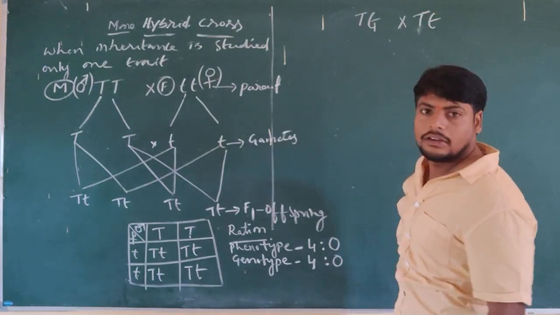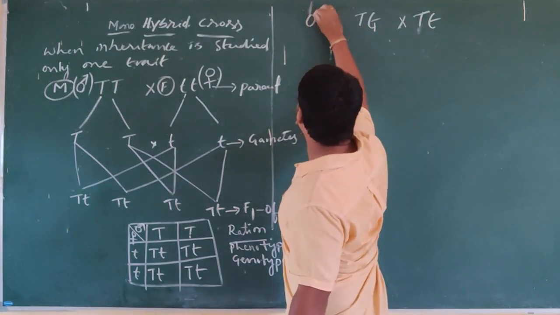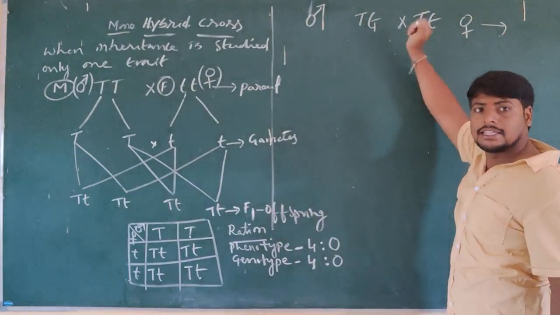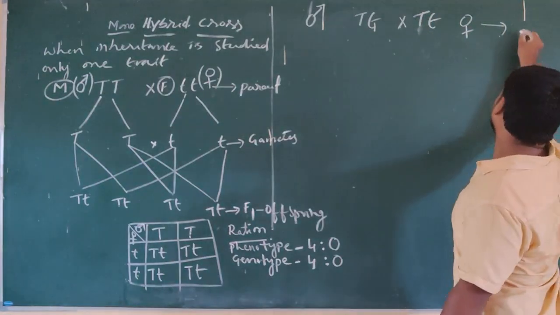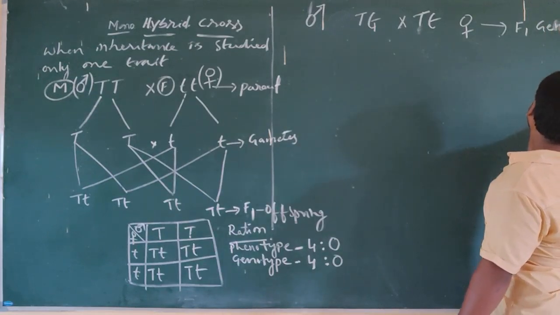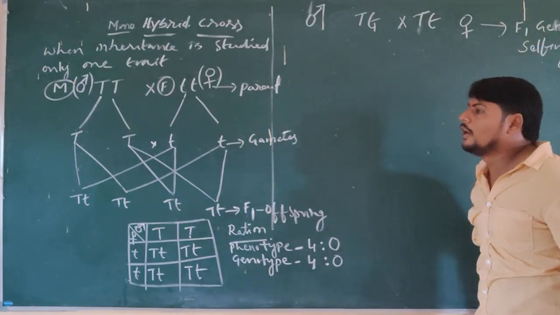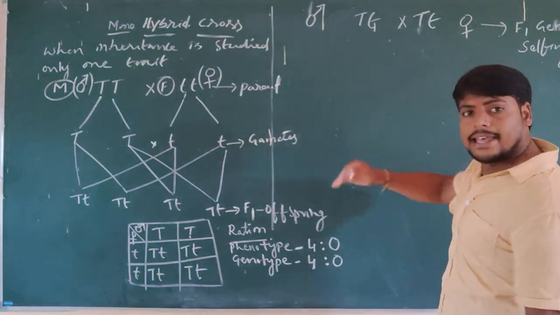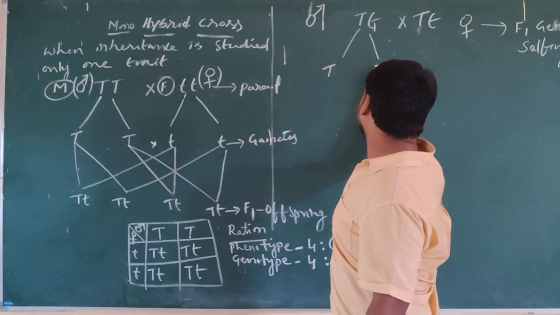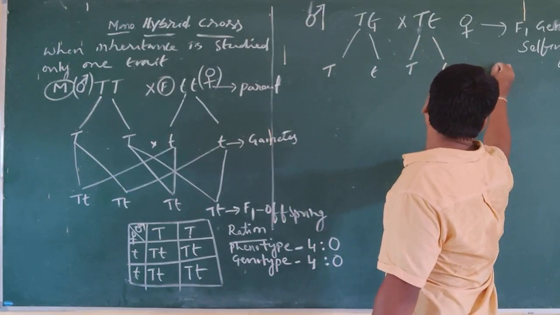This is the male and this is the female. What we are going to do is F1 generation self-pollination, selfing. So as usual, we have seen the separation of alleles, capital T, small t, capital T, small t. Now what are they called? Gametes.